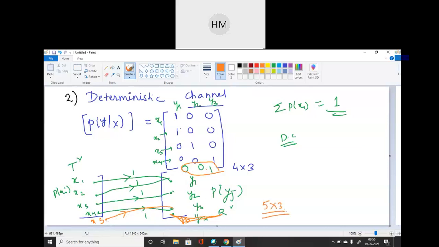So you can draw one more example. You can quote other examples also. In exam, theory can be asked on this topic. Okay. So next channel we will discuss in the next class.